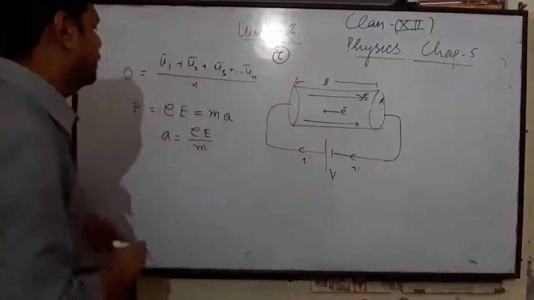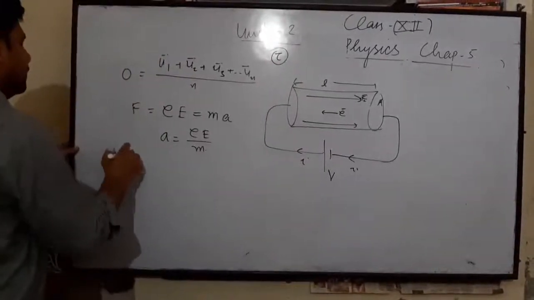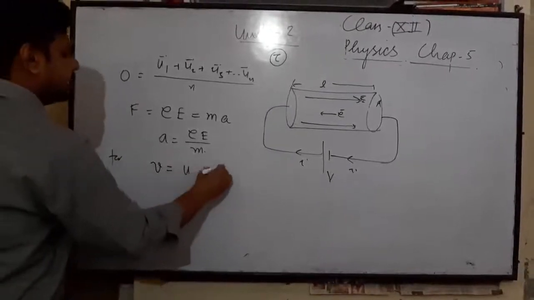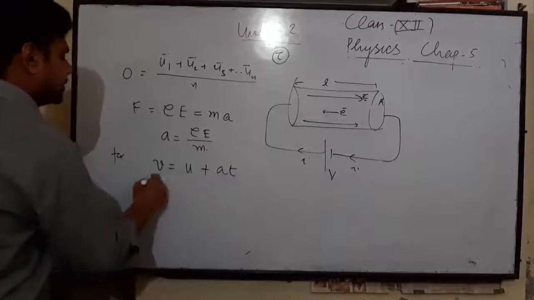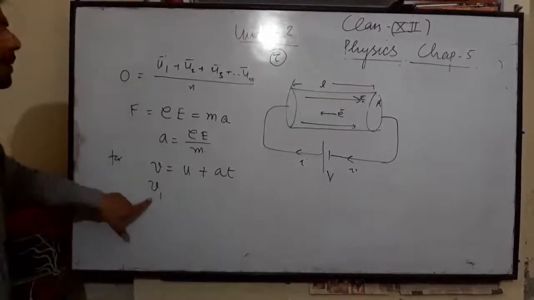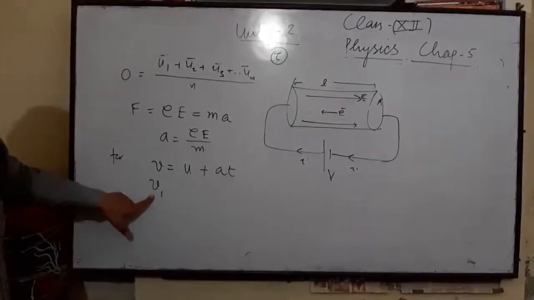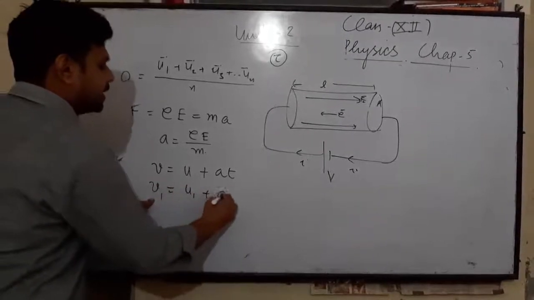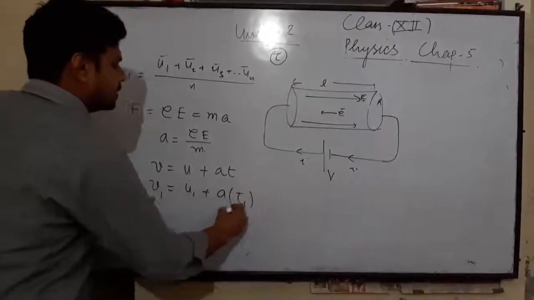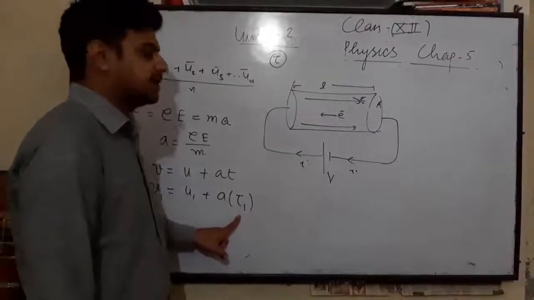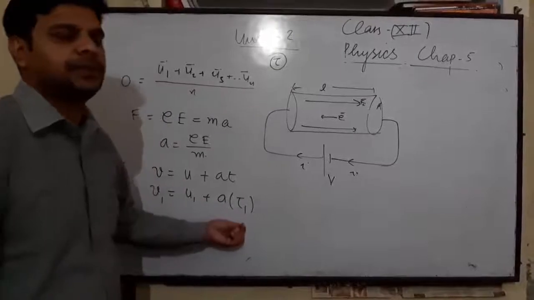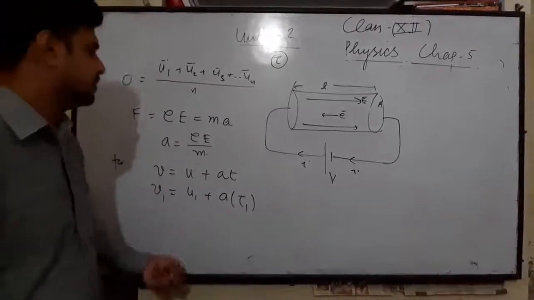So for one free electron, v is equal to u plus at. This is the velocity of one electron after a collision: v1 equals u1 plus a into tau 1. This is the time of relaxation for this electron. Time of relaxation means the average time between two successive collisions.